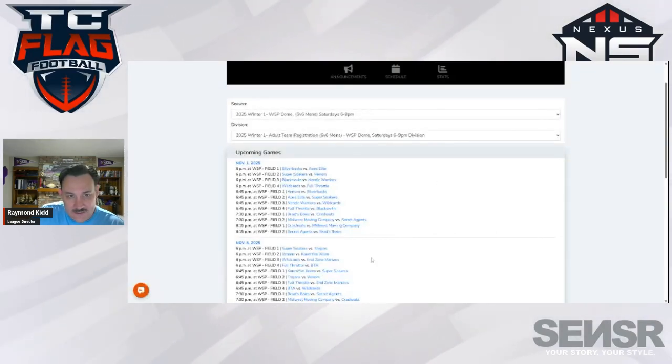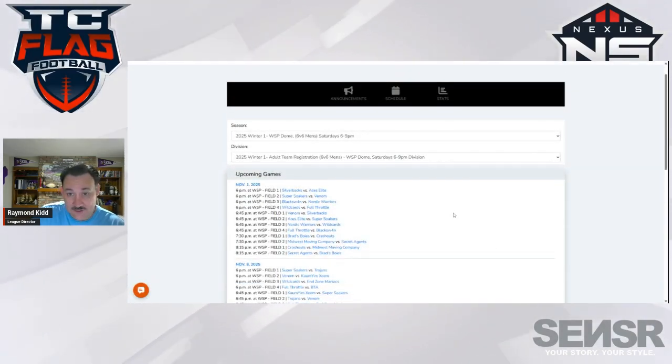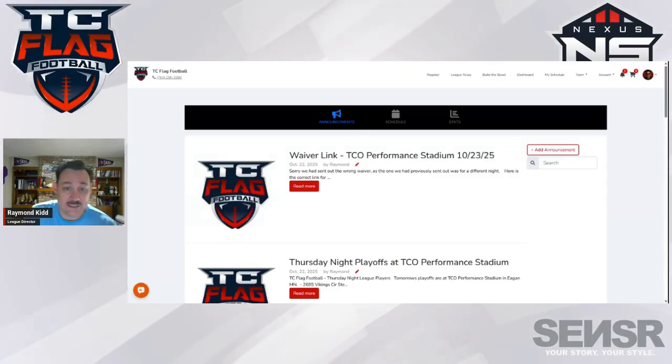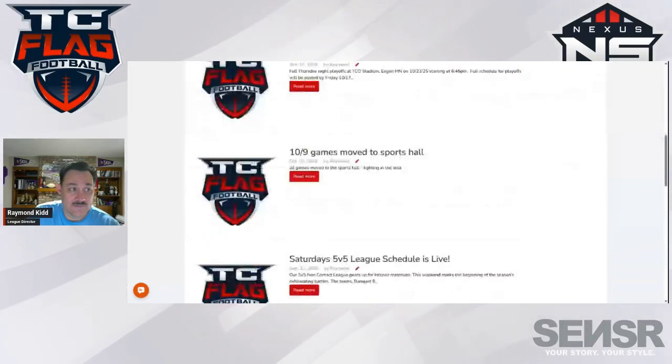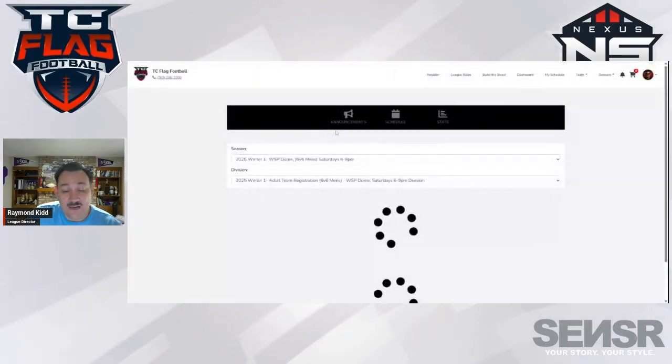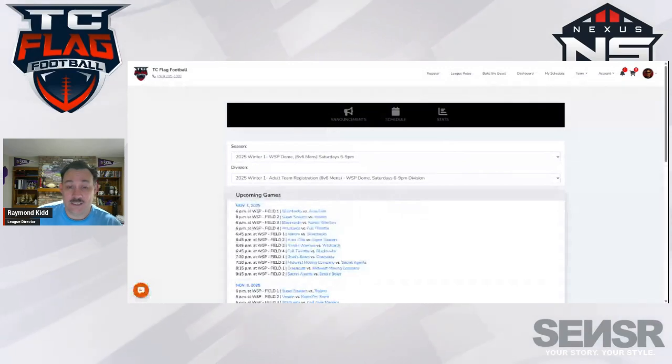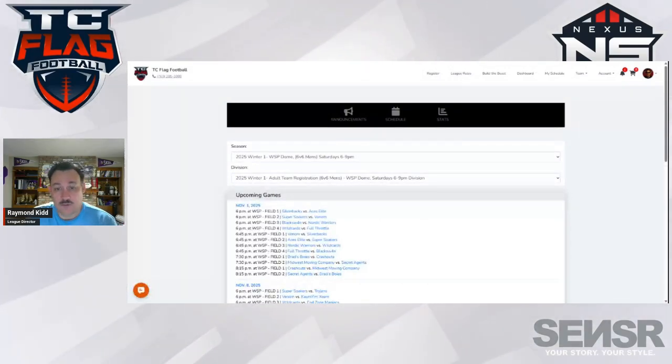So obviously we've seen the schedule here. The other thing you can see from this section that's easy and accessible is the announcements. If you're looking for anything from a past announcement, all you have to do is go into the standings section and look into the announcements tab, and you can easily see all the different announcements that have come out from the league. If you have the Playbook app and you have your notifications turned on, you will get prompted when an announcement comes out from the league in regards to maybe a change in game schedule or something to that effect.